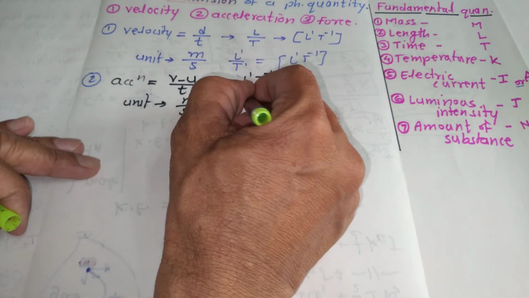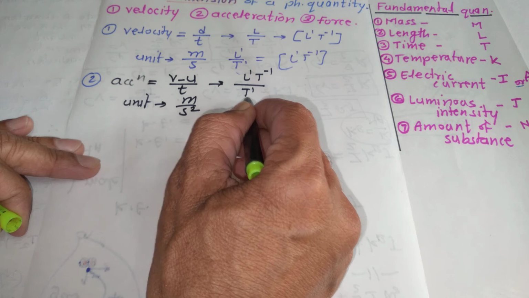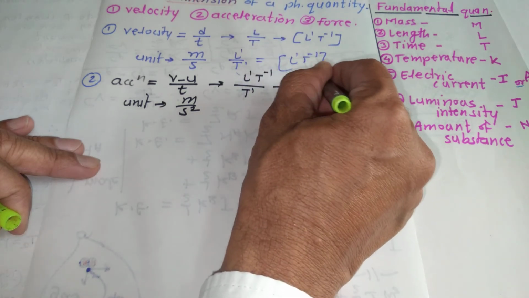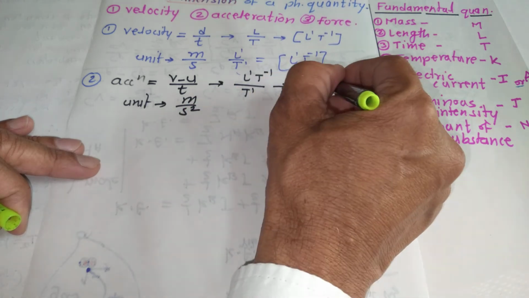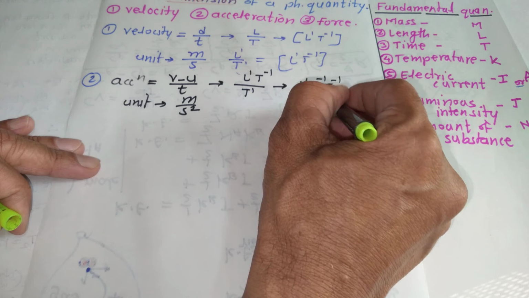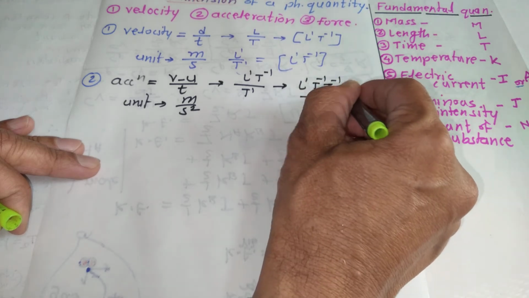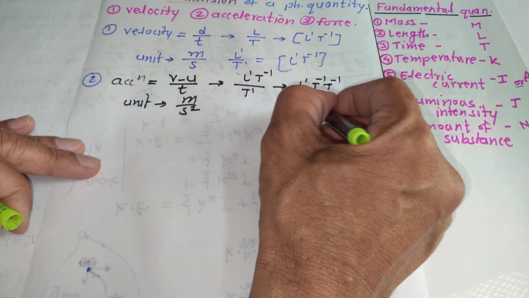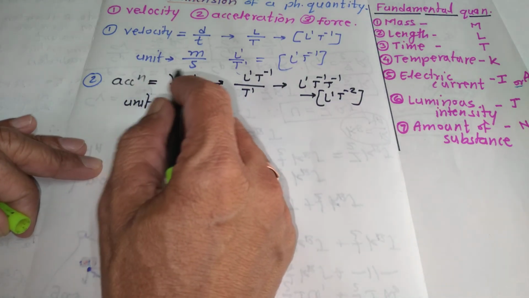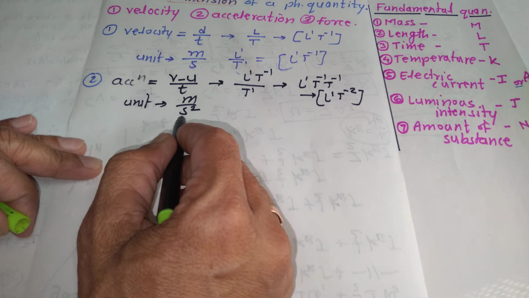Upon time means T raised to 1. This T raised to 1 can be shifted to the numerator. L raised to 1, T raised to minus 1 earlier, and the next one is T raised to minus 1. In total it comes out to be L raised to 1, T raised to minus 2, written in square brackets. This is how you can write the dimension of acceleration.